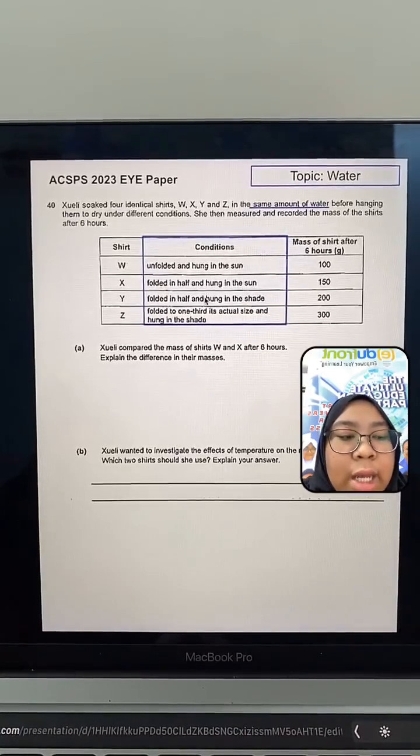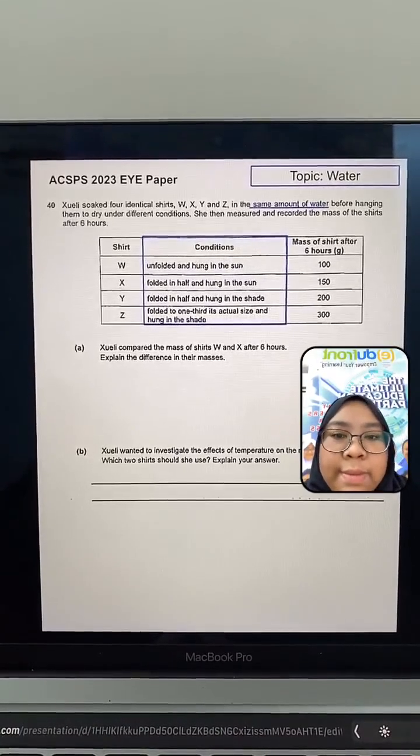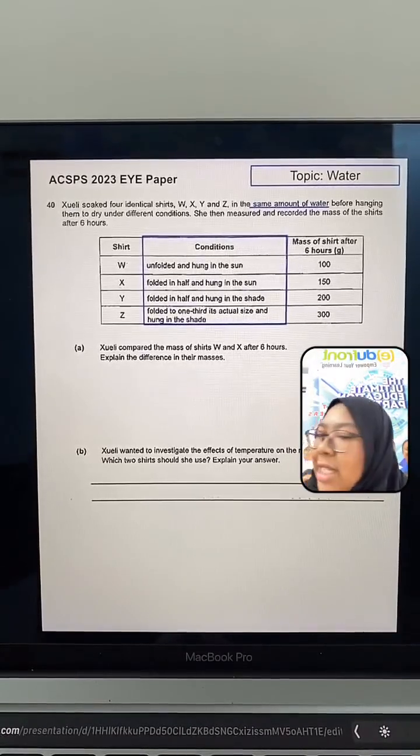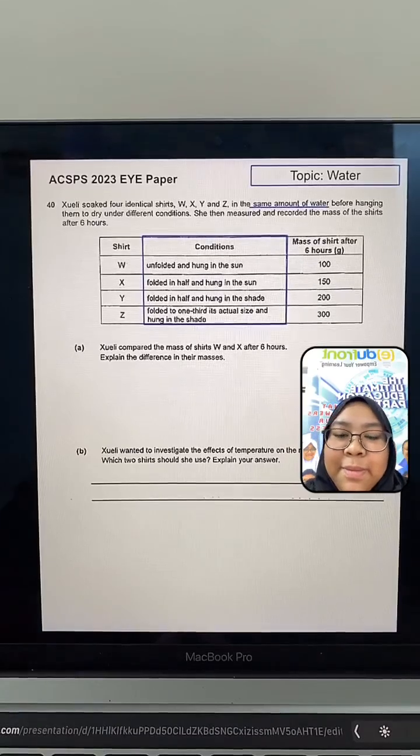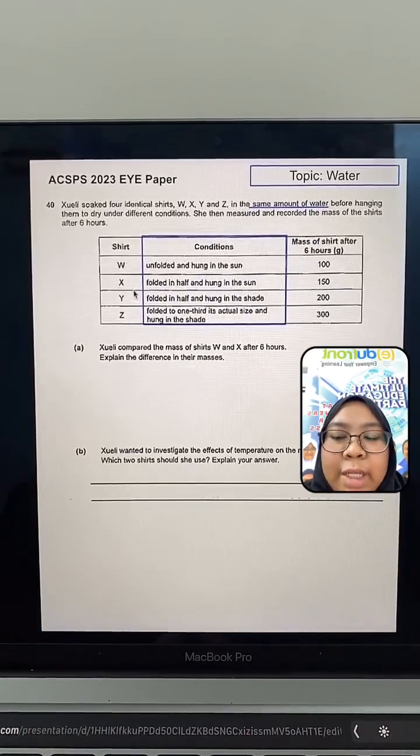Can you tell me which shirt has the smallest exposed surface area? Which shirt has the smallest exposed surface area? W, X, Y, or Z?